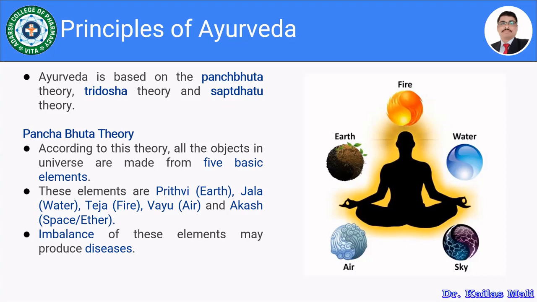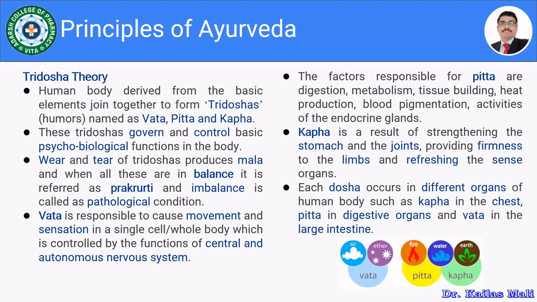Let us move towards the Tridosha theory. As the name suggests, in the Tridosha theory there are 3 important things related to Vata, Pitta, and Kapha, and that's why it is said to be the Tridosha theory. If there is any imbalance or change in the Vata, Pitta, or Kapha, that may lead to the disease or the disorder.